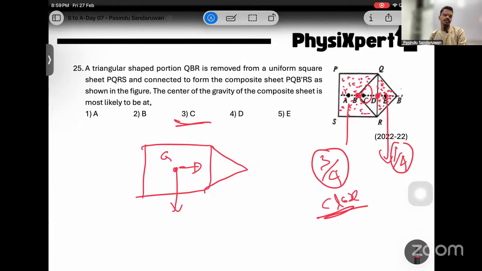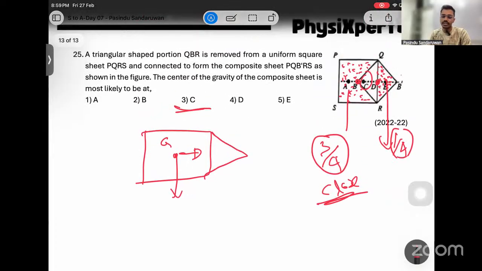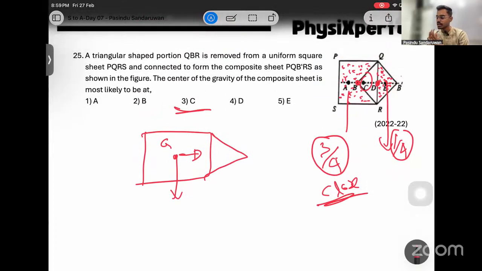This is not a difficult lesson, right? This is a lesson with very few theory parts, a small lesson, very much manageable, and you are getting a definite question here, right? Any questions? You can ask if there's anything to clarify. How many MCQs? 25. We have discussed 25 MCQs today. Any questions from these 25 MCQs of center of gravity we discussed? Is it all clear?